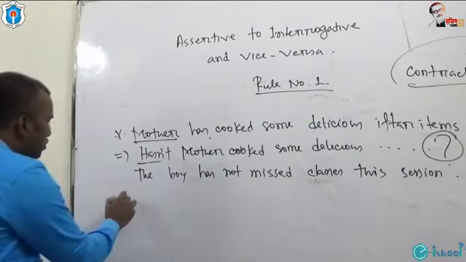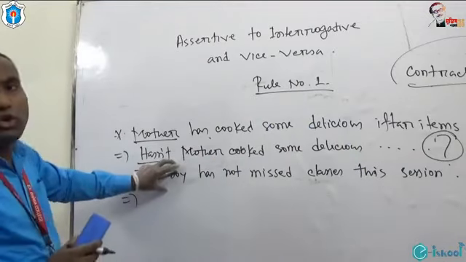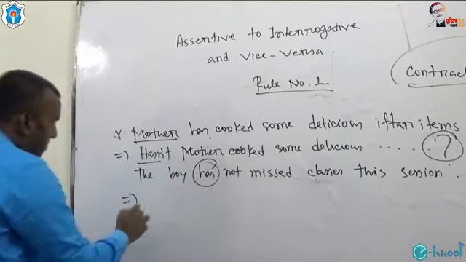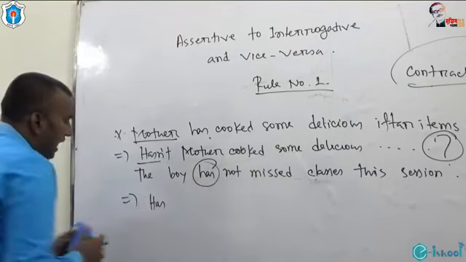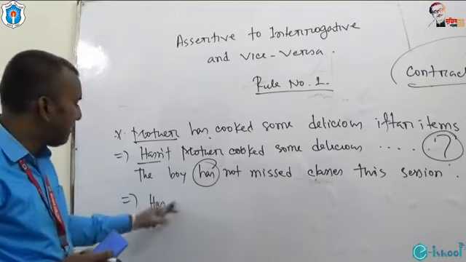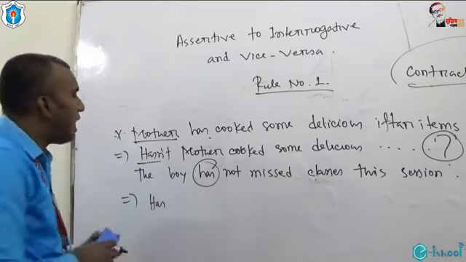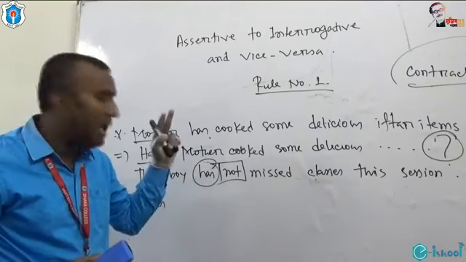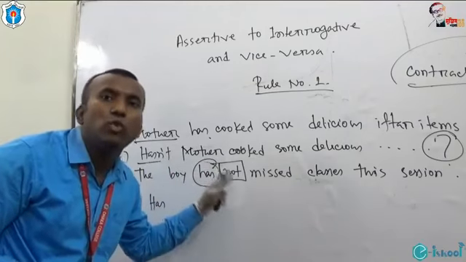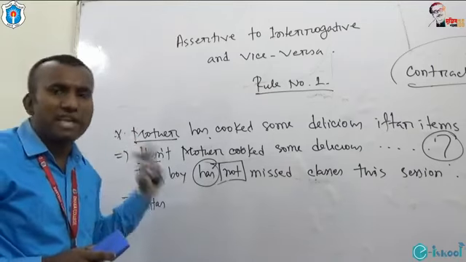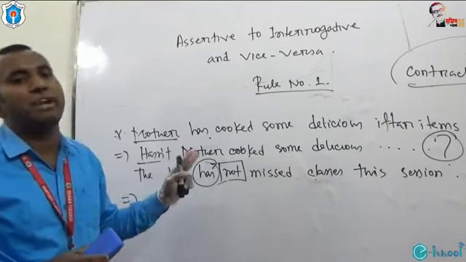So, how to turn this sentence into interrogative? I have taken the auxiliary verb at the beginning of the sentence. That means I have put the auxiliary verb at the beginning of the sentence. I will not use any not because this assertive sentence is negative, and as it is negative, we will not make interrogative negative. We will make just interrogative with affirmative sense.